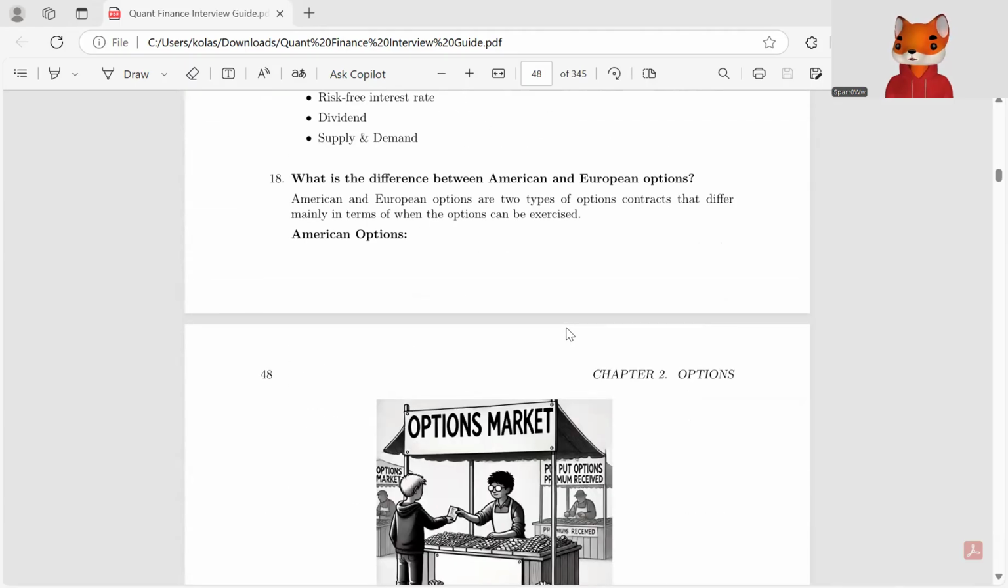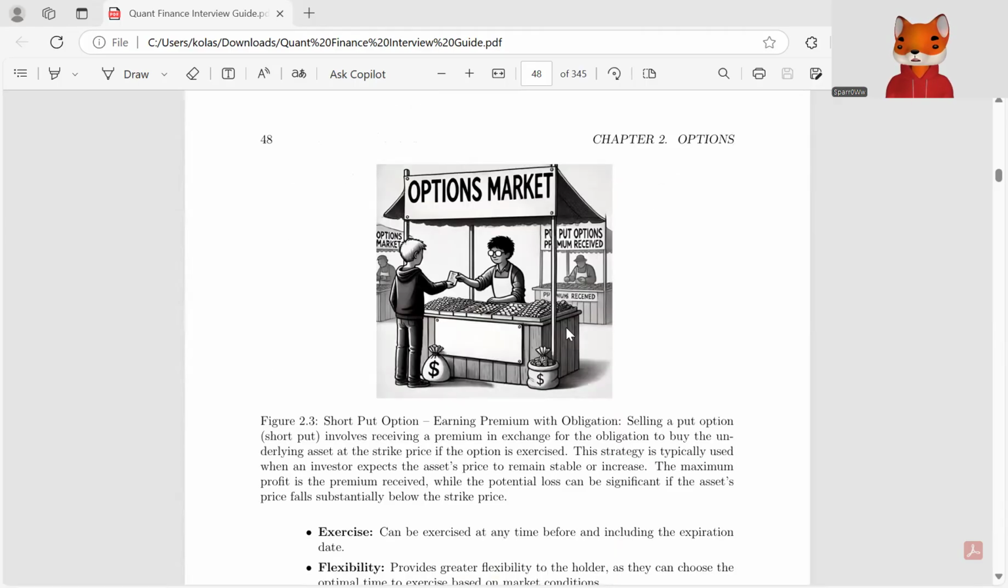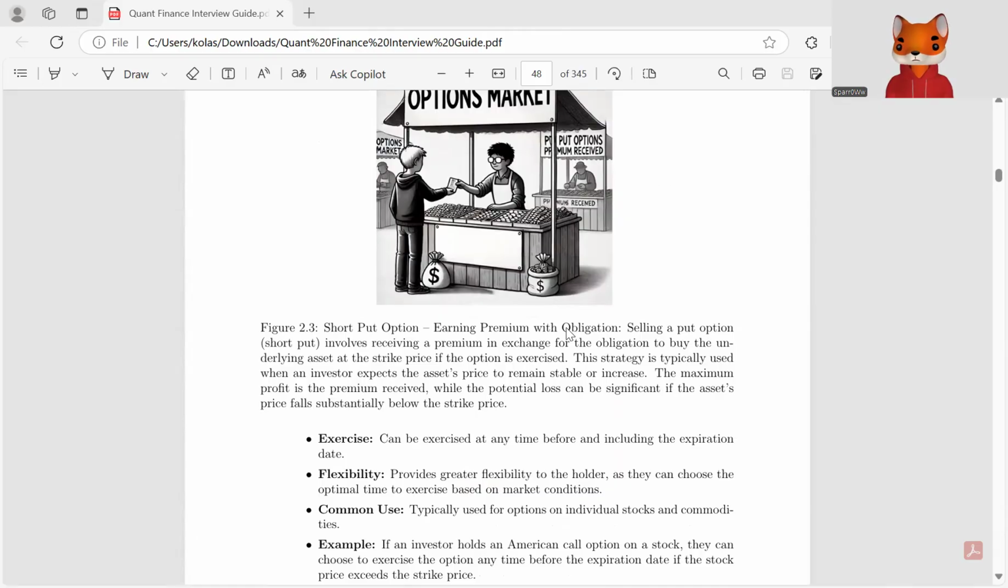So, what is the difference between American and European options? American and European options are two different types of option contracts that differ mainly in terms of when options can be exercised. An American option can be exercised at any time before and including the option expiration date. It provides greater flexibility to the holder as they can choose the optimal time to exercise based on market conditions. It is typically used for options on individual stocks and commodities.